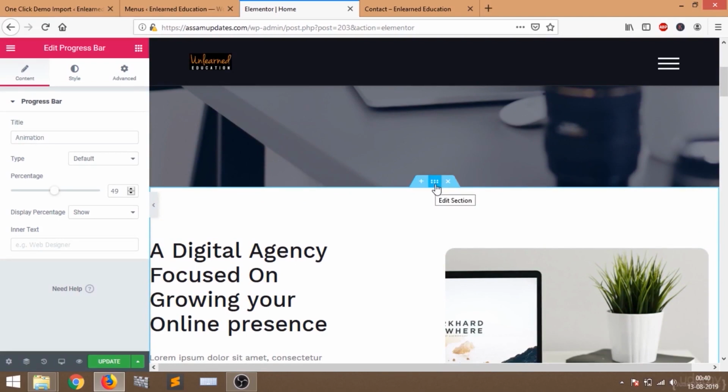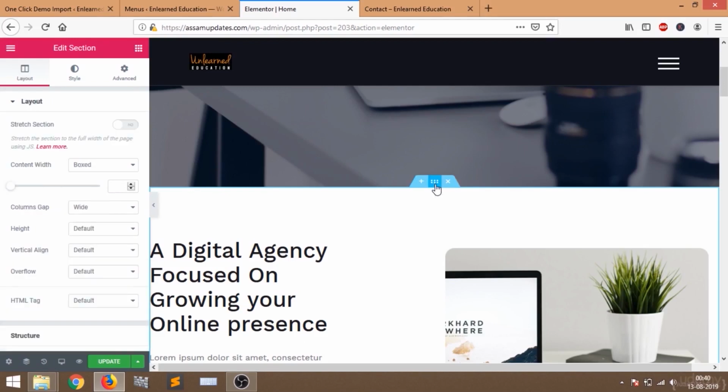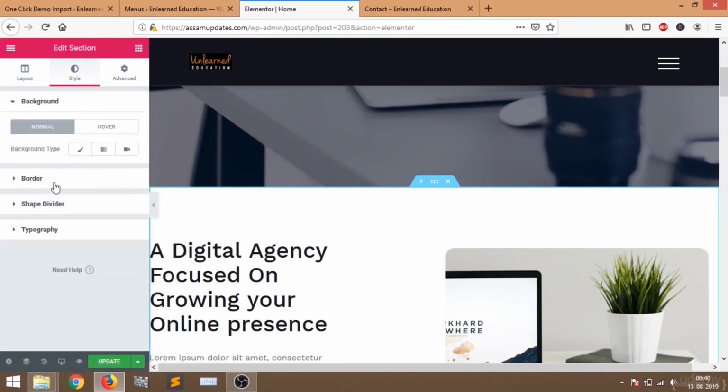This means you can edit your section. If you click this edit section option, you will see some options on your left. I will go to style, then I can select my background here.